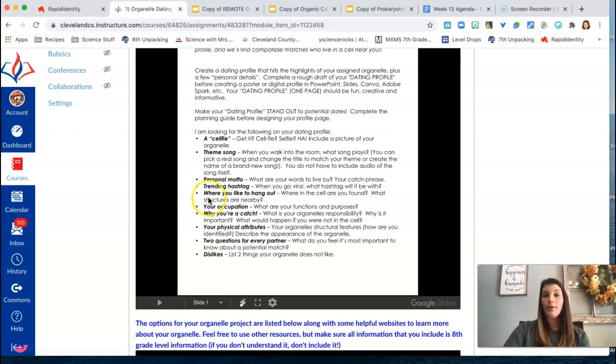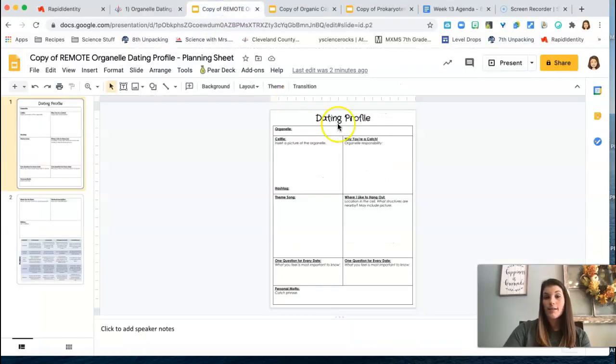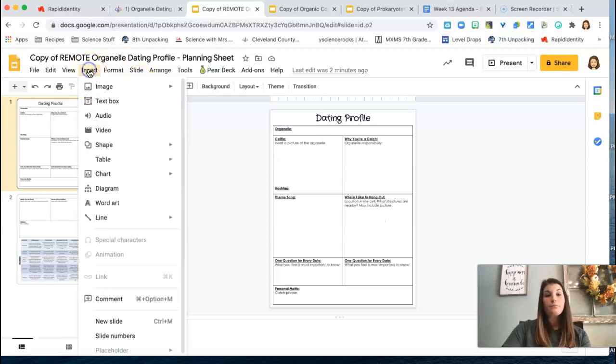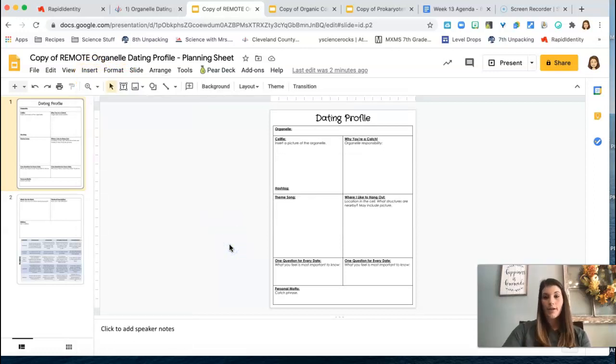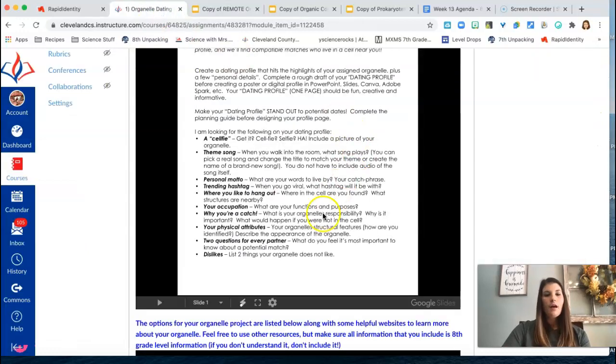A good way to include that in your project would be, notice it says you can include a picture. So you can include a picture of a diagram of a cell and then maybe use an arrow. You can go to Insert Shape and pick an arrow to maybe point out where the mitochondria is in that picture. That's just one way of going about it.